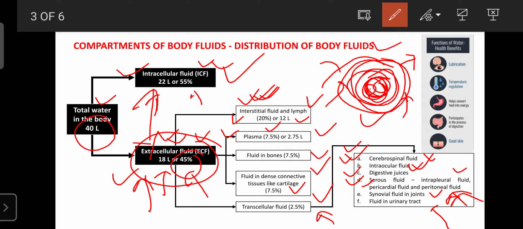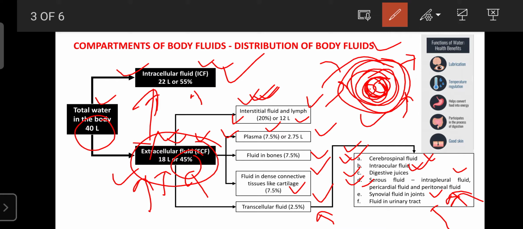Normally, when you are feeling thirsty, you should take water, and at least 2 to 3 liters of water per day, so that human beings can maintain their health. Otherwise, if water intake decreases, there are alterations in the distribution of these fluids in the compartments, which is responsible for causing abnormal physiology or disorders.